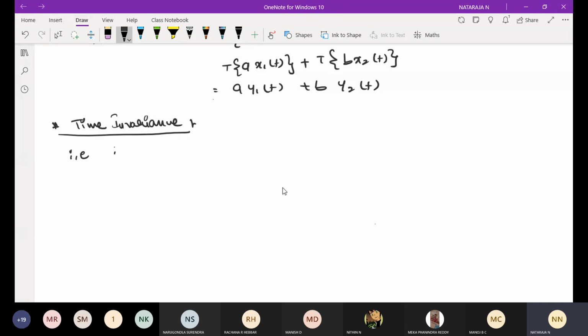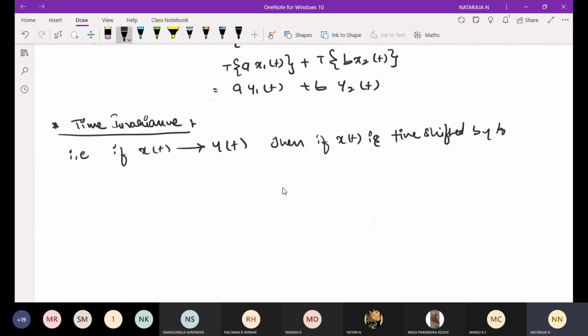That is, if x of t gives y of t, then if x of t is time shifted by t naught, I can write x of t minus t naught, and it gives y of t minus t naught.